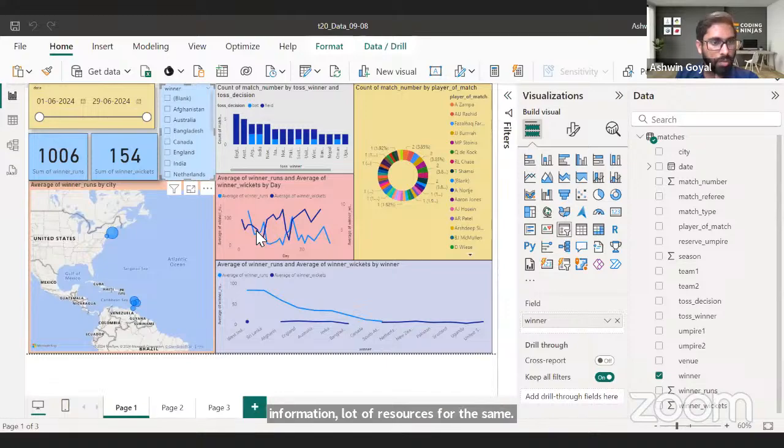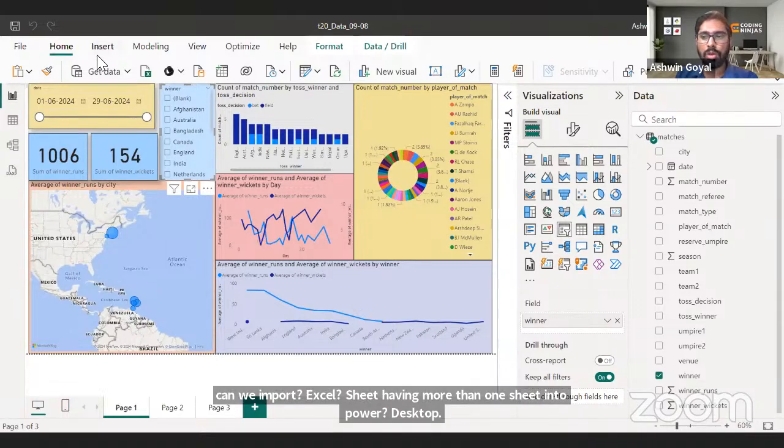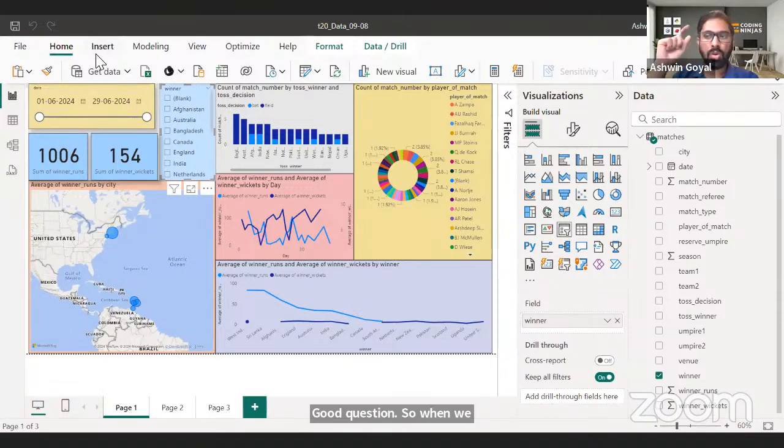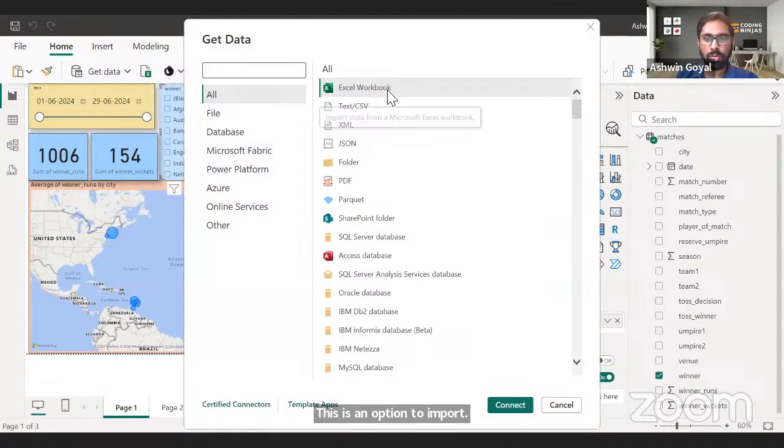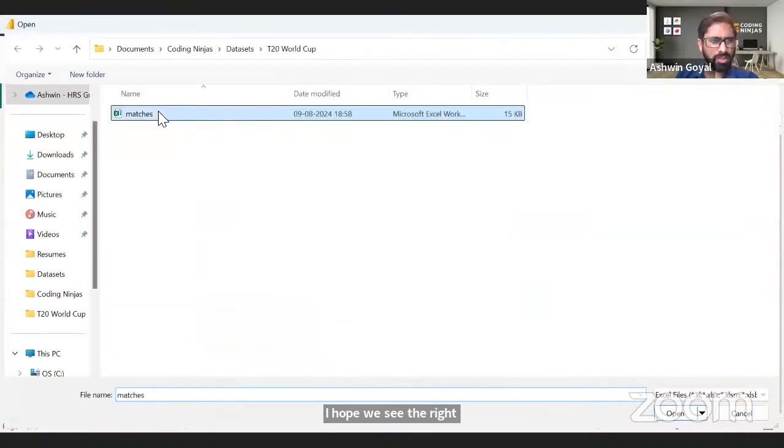How can we import an Excel sheet having more than one sheet into Power BI Desktop? Good question. When we import, there's an option that displays all the sheets in that workbook. For example, let me get data quickly. There's an option to import however many sheets you want. So Excel workbook. Yeah, matches.